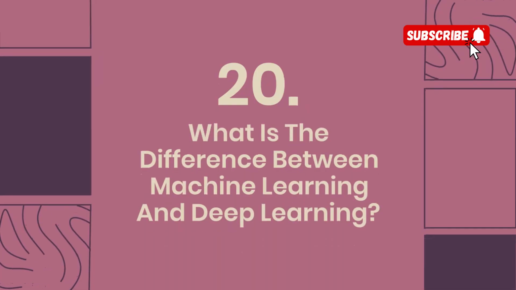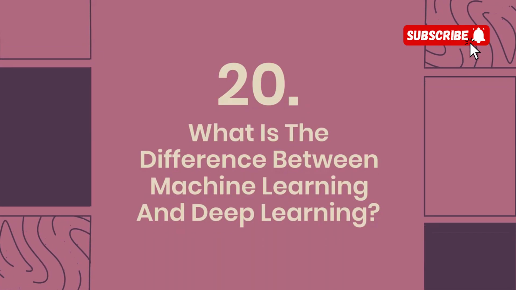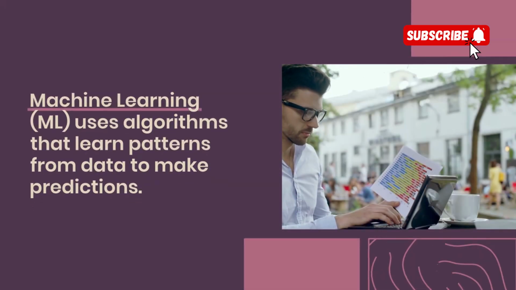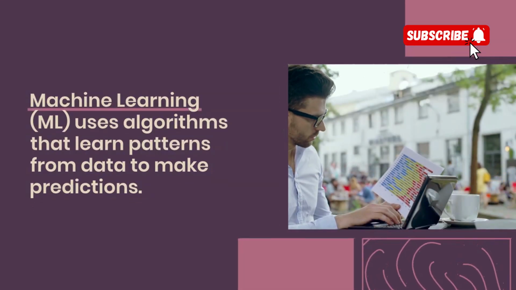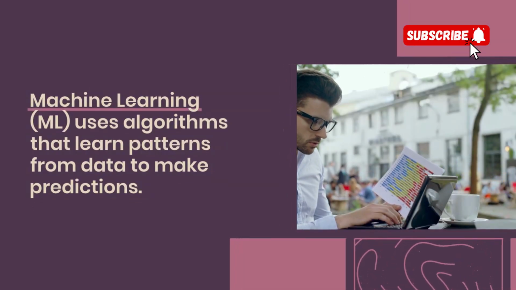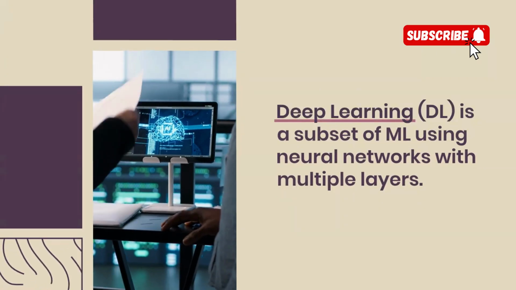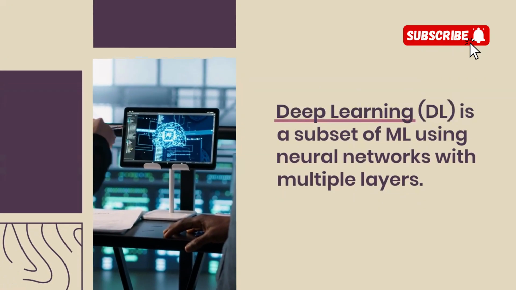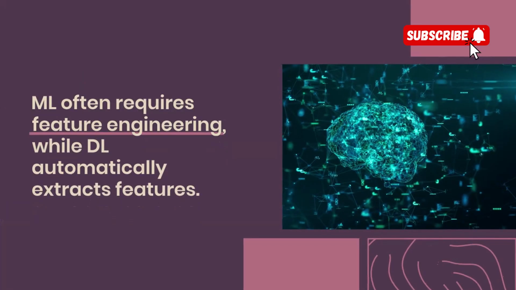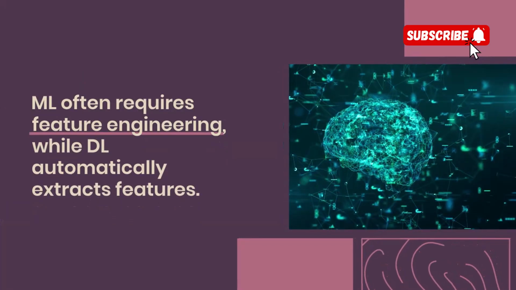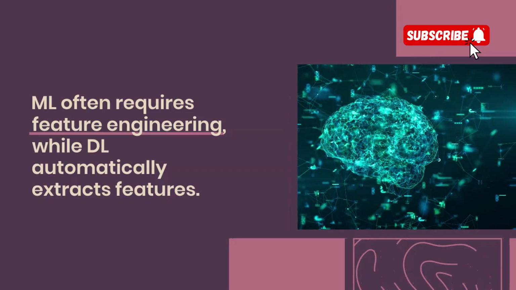20. What is the difference between machine learning and deep learning? Machine learning, ML, uses algorithms that learn patterns from data to make predictions. Deep learning, DL, is a subset of ML using neural networks with multiple layers. ML often requires feature engineering, while DL automatically extracts features.